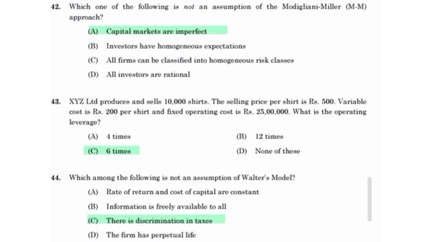XYZ Limited produces and sells 10,000 shirts. The selling price per shirt is 500. Variable cost is 200 per shirt and fixed operating cost is 25 lakh. What is the operating leverage? 6 times. Which among the following is not an assumption of Walter's model? There is a discrimination in taxes.